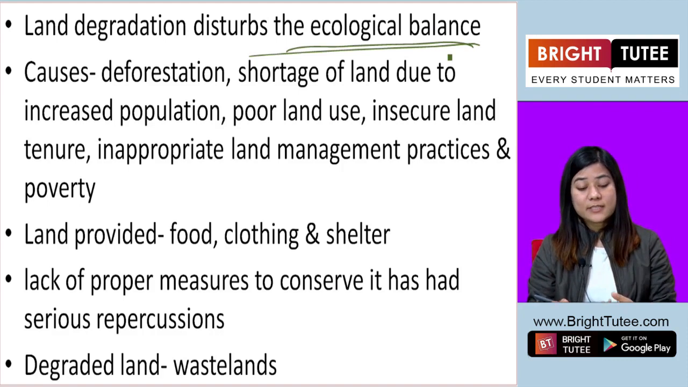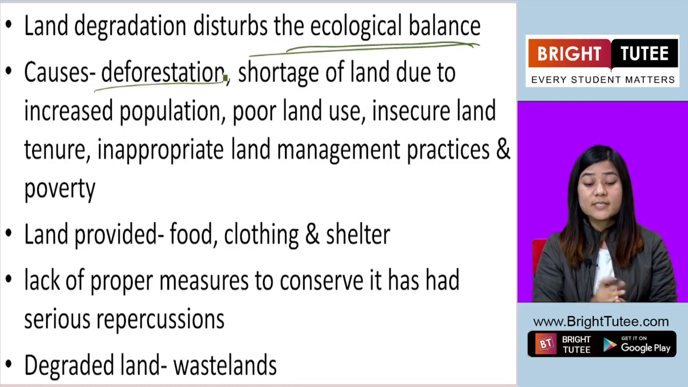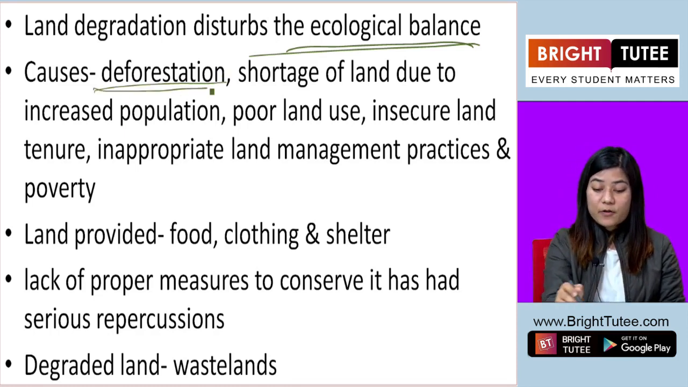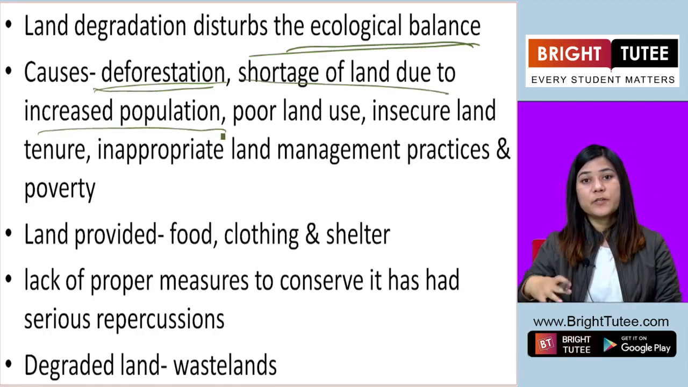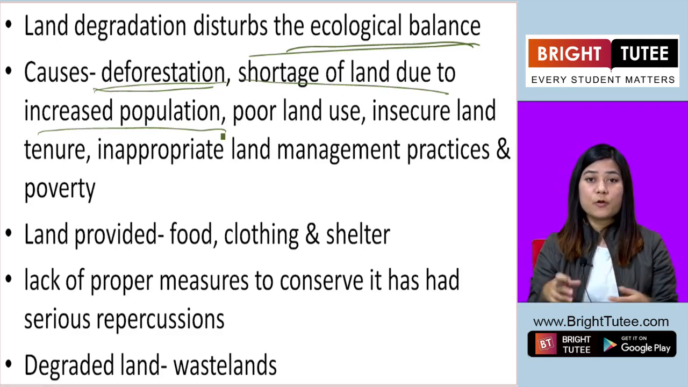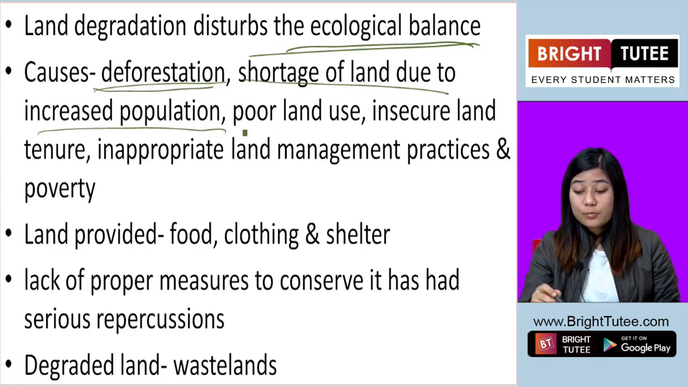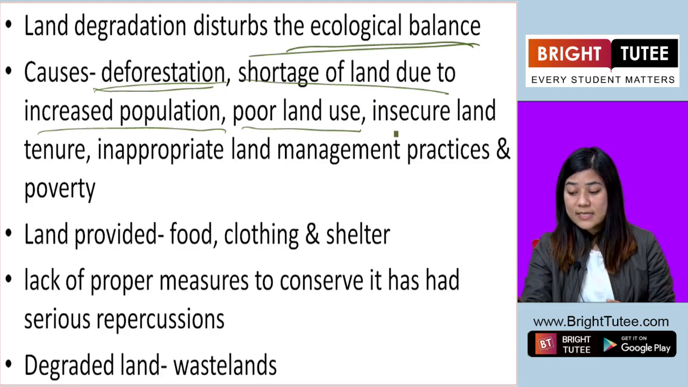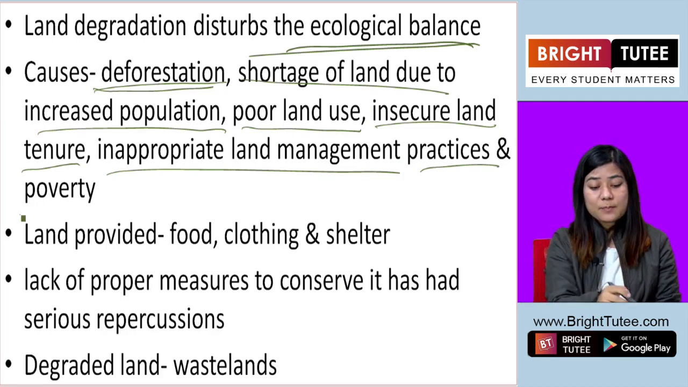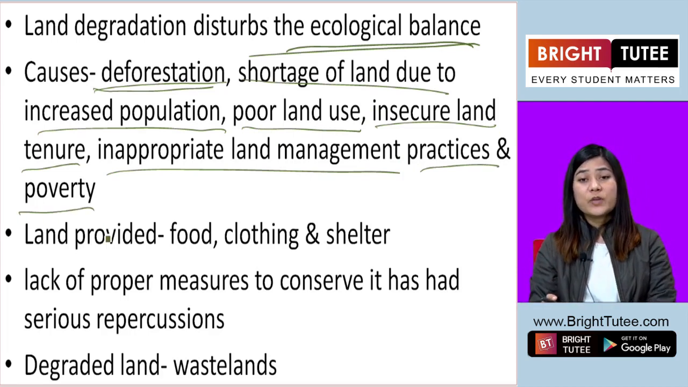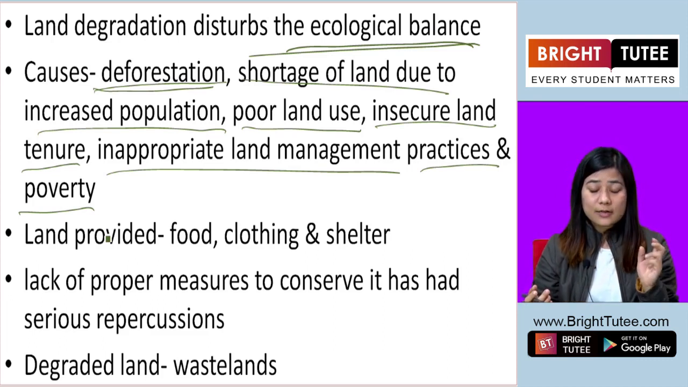The causes of land degradation are deforestation, overpopulation or increased population, because of which more and more land is used for building houses and for cultivating it, poor land use, insecure land tenure, inappropriate land management practices, and poverty. These are some of the causes which are mostly related to human activities, and that leads to land degradation.